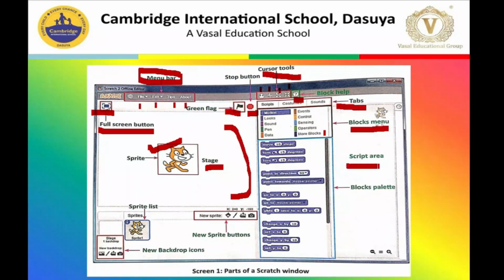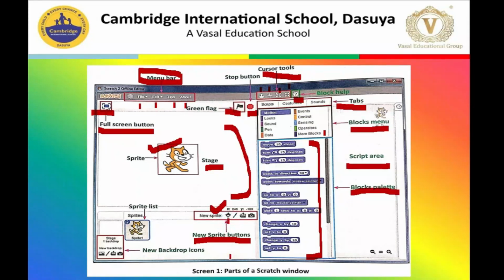This area is known as the script area, and here are all the blocks available, whatever block menu you will select. This is basically known as the blocks palette. Now let's come down over here. You can find the new sprite buttons in this corner. Here you will get 4 options.